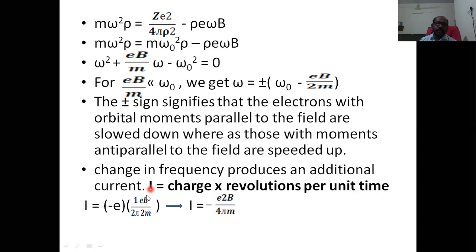I is equal to the charge of the electron and omega by 2 pi. Omega by 2 pi gives us the frequency f. Therefore, 1 by 2 pi times this, totally I is equal to this.